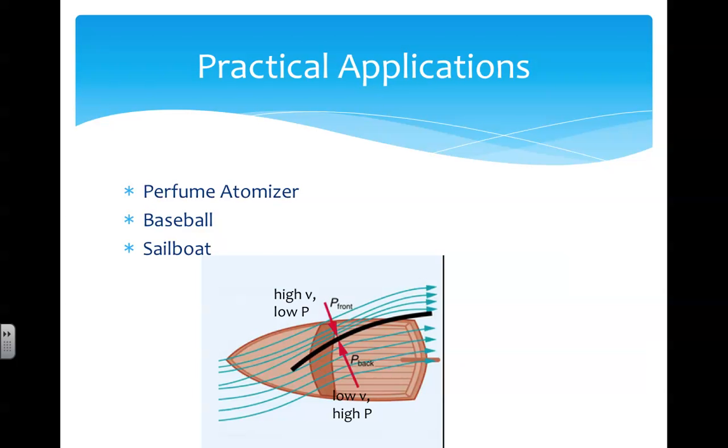Because the keel of the sailboat opposes the horizontal component of the net force, this results in a net force in the forward direction. So even though the wind is a headwind coming and hitting the front of the boat, the sailboat can still move forward against the wind, as long as the sail is tilted the right way.